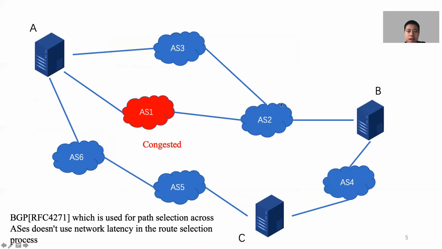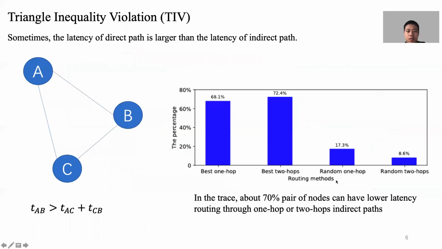However, sometimes the selected routing paths might go through congested links, or the selected routing paths never consider the end-to-end latency. The neglect of latency in the wide area network leads to a phenomenon called triangle inequality violation, or TIV. It means that the latency of a direct path is larger than the latency of indirect paths. As shown in this example, TIV means the latency between A and B is larger than the sum of TLC and TCB.